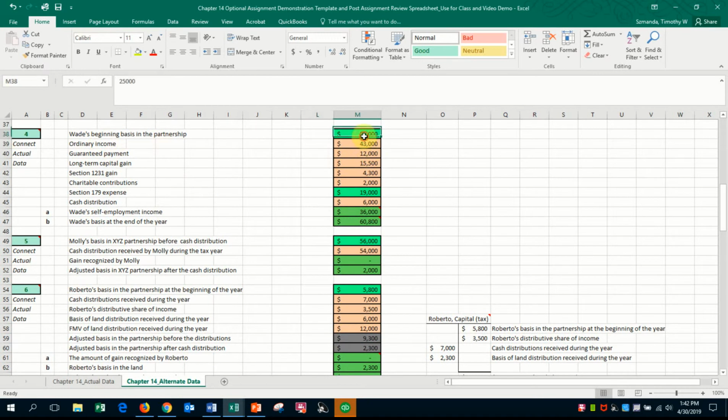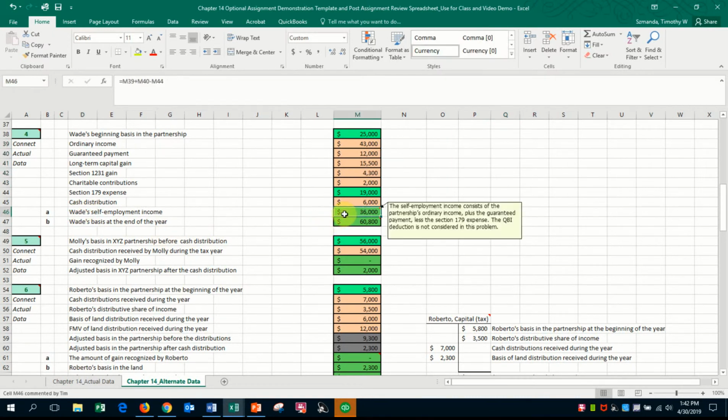So I just brought that in, changed it to 25 using my numbers, and then I just listed all the other information given in the problem. They want to know what Wade's self-employment income is. Well, Wade's self-employment income will consist of the ordinary income, any guaranteed payment, and then we'll deduct the Section 179 expense that I mentioned in the PowerPoint video.